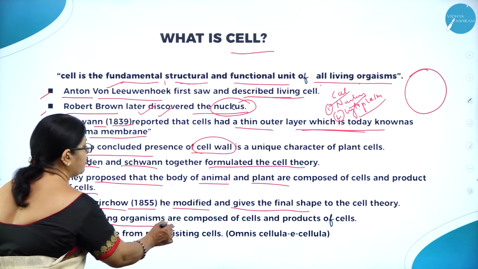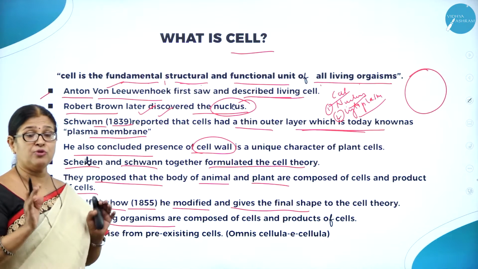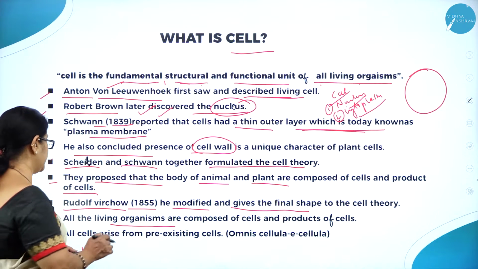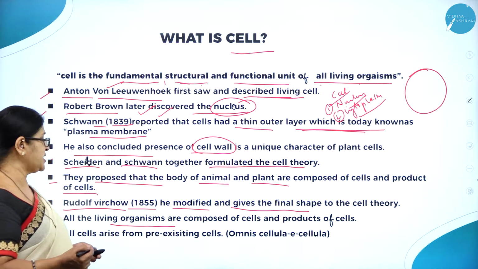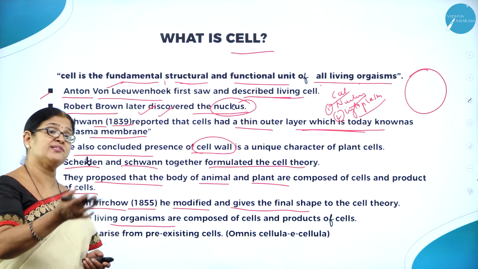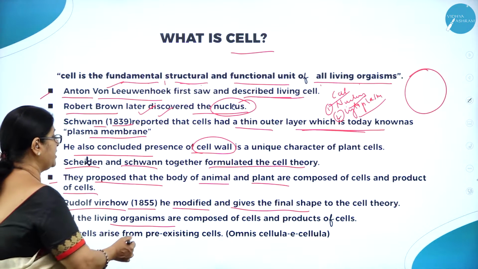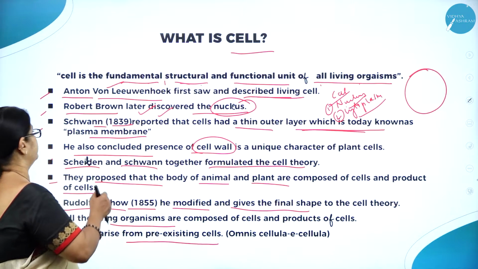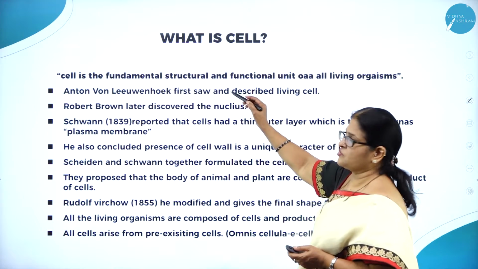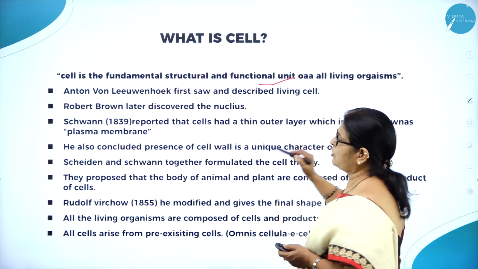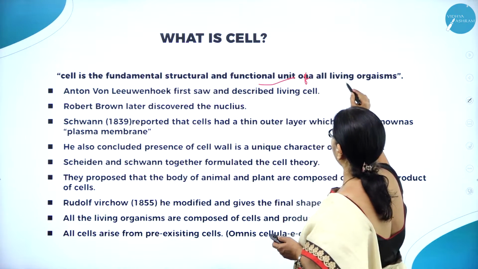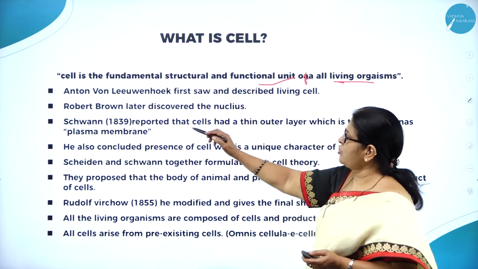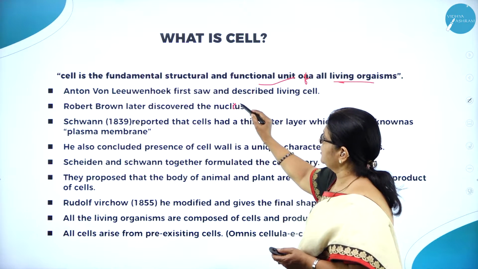All living organisms are composed of cells and the products of cells. And we all know that all cells arise from pre-existing cells. It is very important. So, cell is the structural and functional unit of all living organisms. Anton van Leeuwenhoek first saw and described the living cell. Robert Brown later discovered the nucleus.